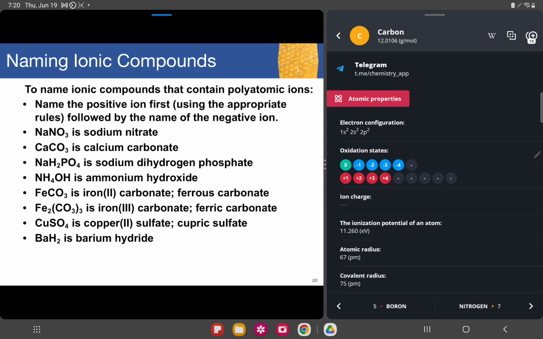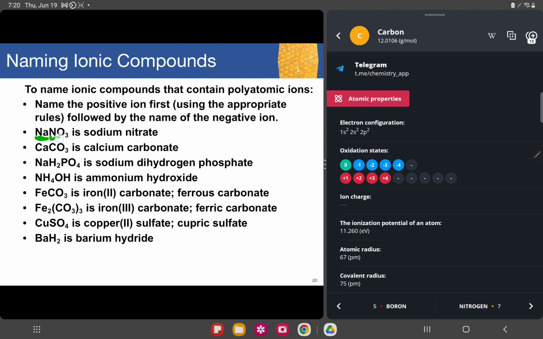Okay, so to name an ionic compound that contains polyatomic ions, name the positive ion first and then followed by the name of the negative. Always use that: positive ion first, then negative ion. So cation first and then the anion. For this one, this is sodium.